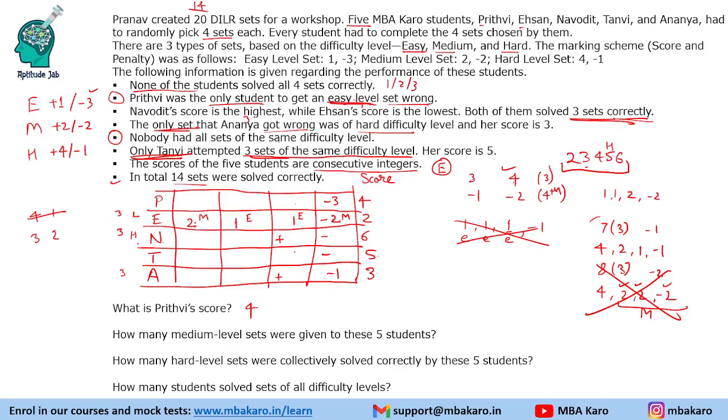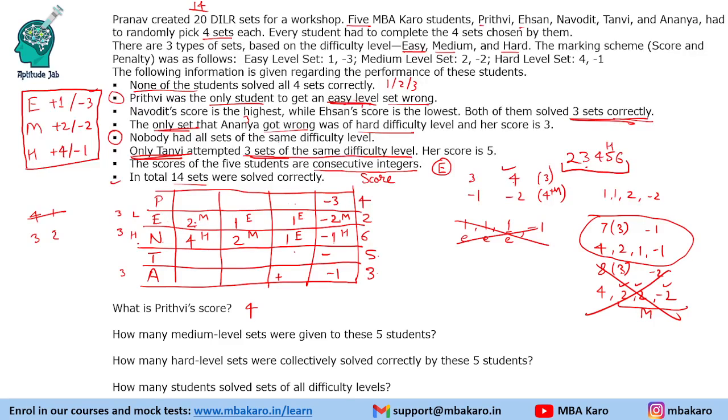So it means that this is the marking scheme for Navodit. So 4, 2, 1, minus 1. Now 4 is a hard level set. 2 is a medium level set, 1 is an easy level set, and this is a hard level set. Remember, hard level minus 1. Okay, so that is the marking. Okay, so Navodit is done, Ehsan is done.